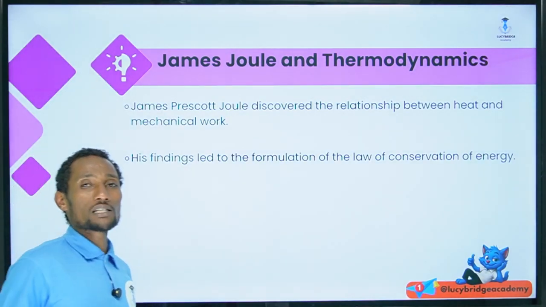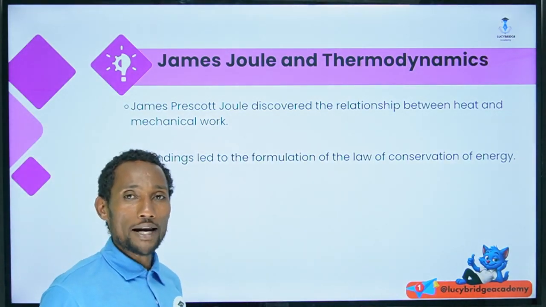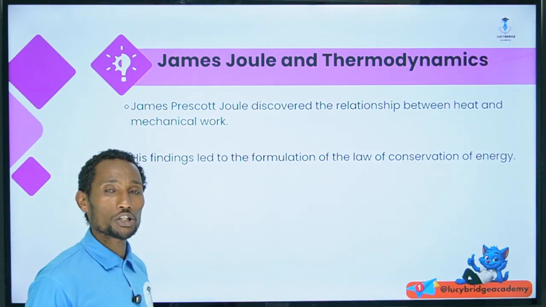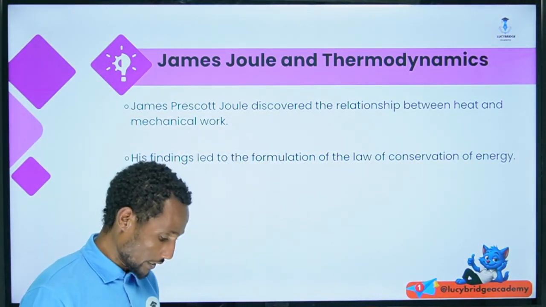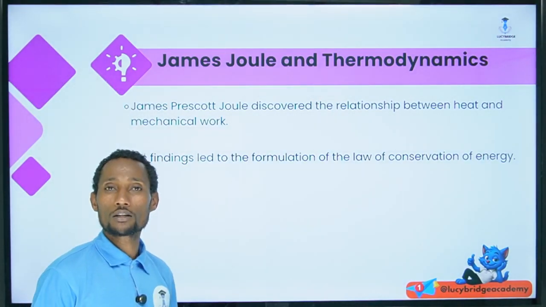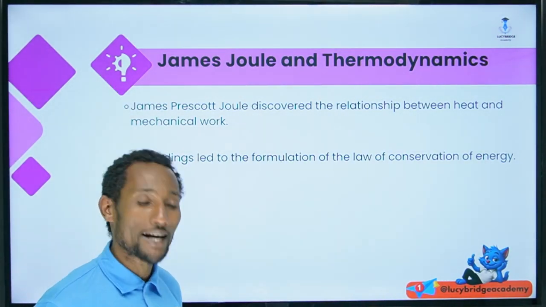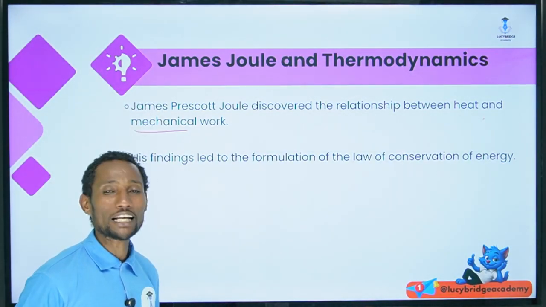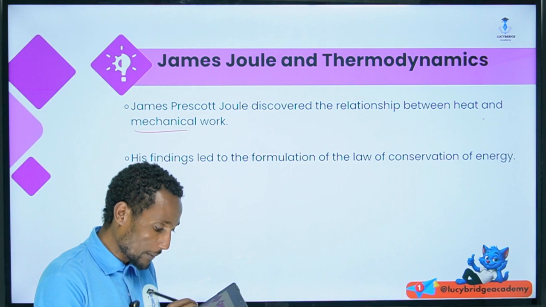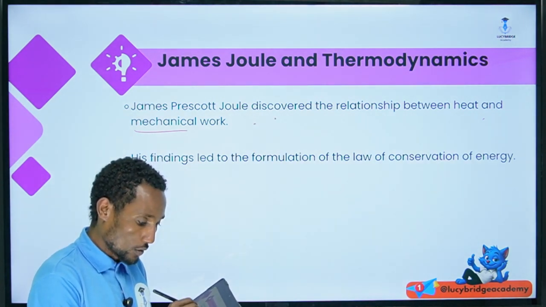And the next one is an English physicist whose name is James Prescott Joule, in the 18th century, who was part of the Industrial Revolution, who discovered the relationship between heat and what? Mechanical work. That demonstrates thermodynamics.